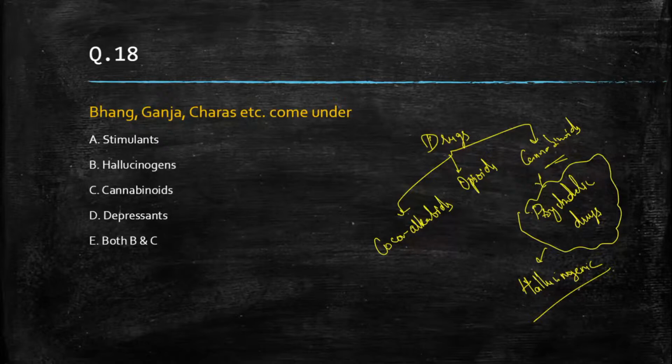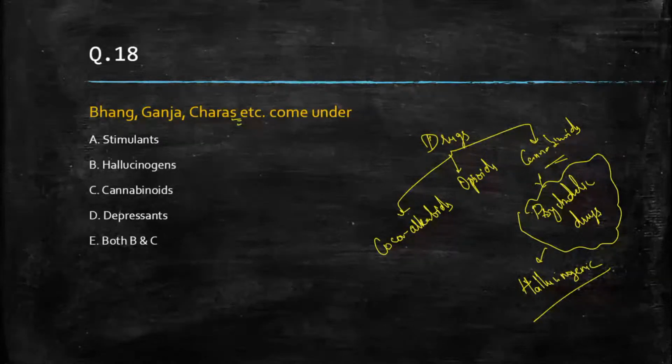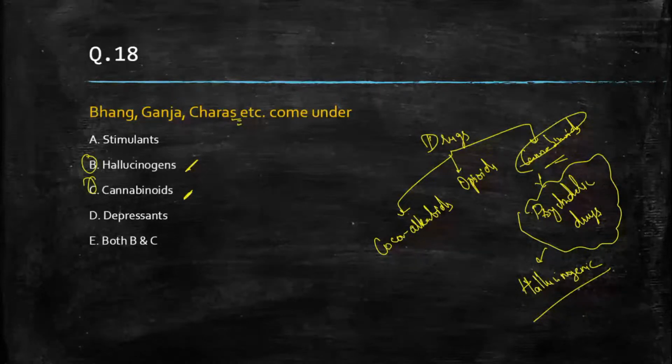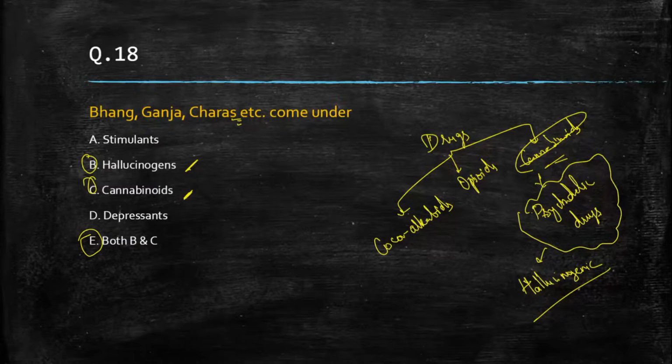Here, bhang, charas, ganja come under what? Hallucinogens. And the hallucinogens come under which category? Cannabinoids. So cannabinoids is also correct. So B and C both are correct here, which means this E option is correct, both B and C. All right.